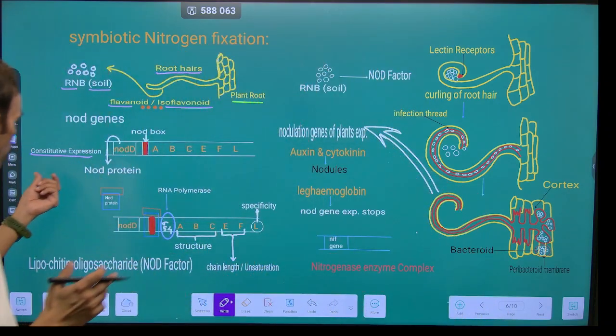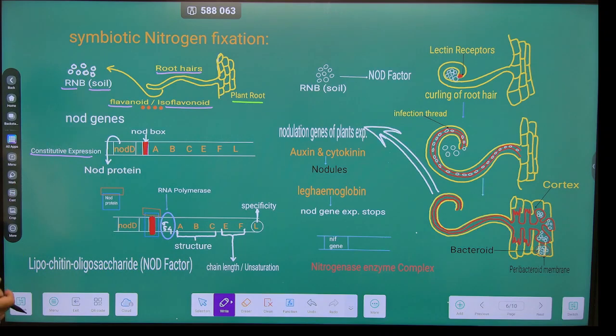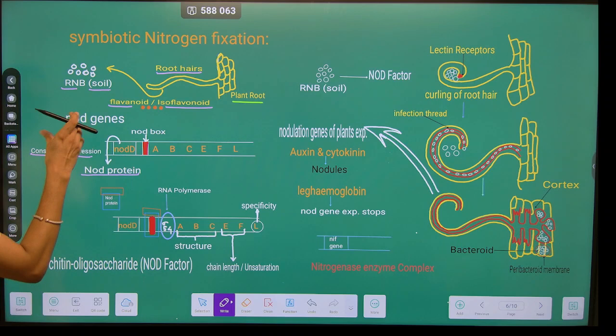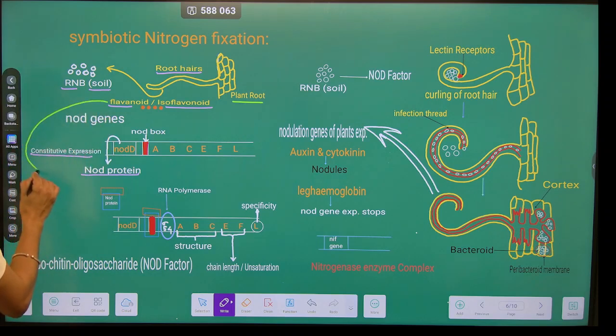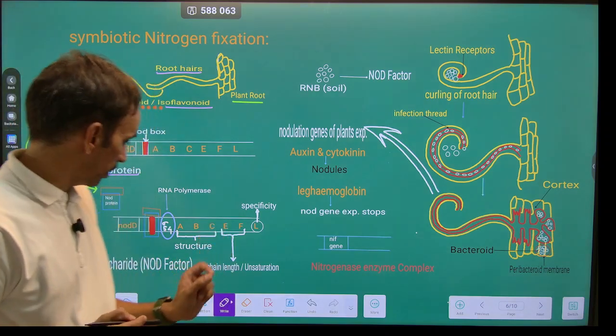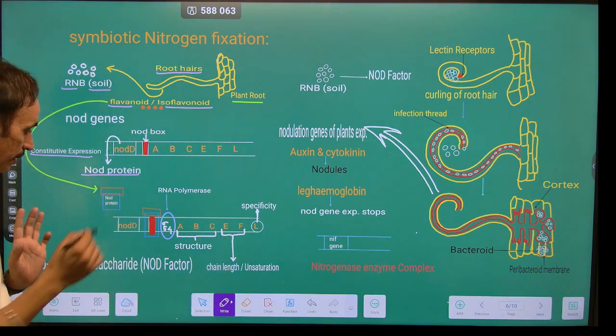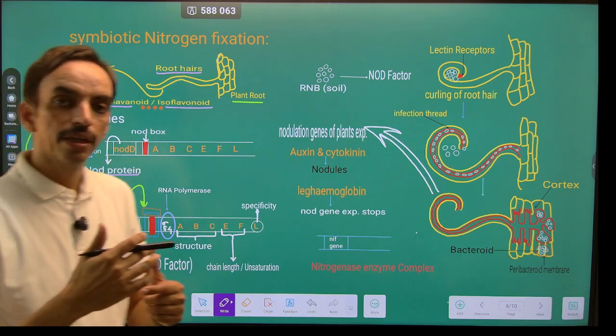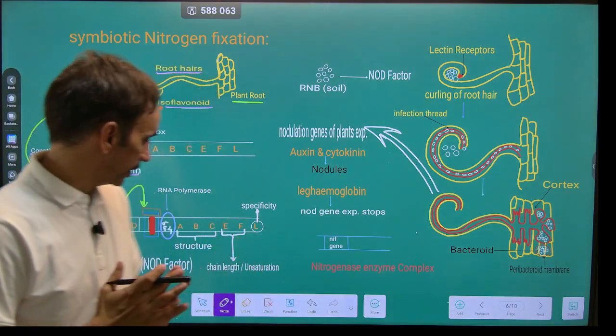So due to the constitutive expression of nodD gene, there is a production of NodD protein. This Nod protein, when it receives these flavonoids, is now able to recognize the promoter sequence and binds with the promoter sequence after binding with the isoflavonoids and flavonoids.